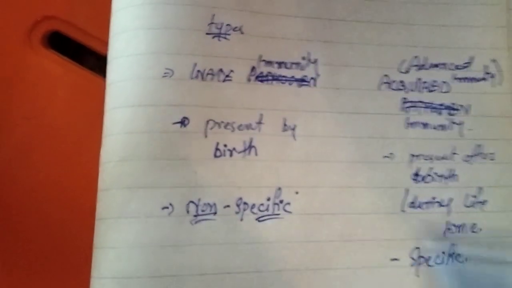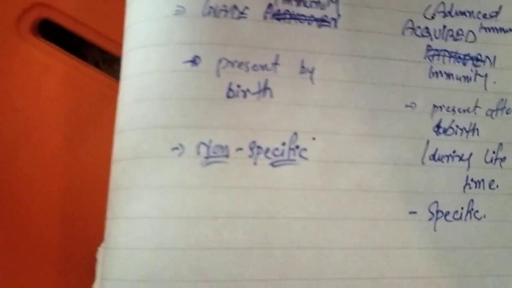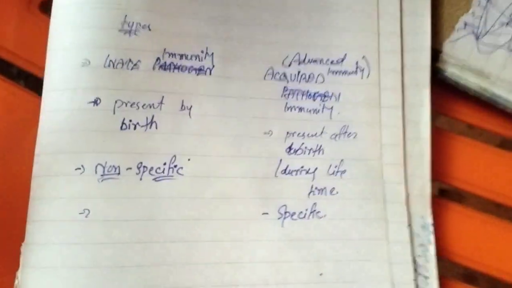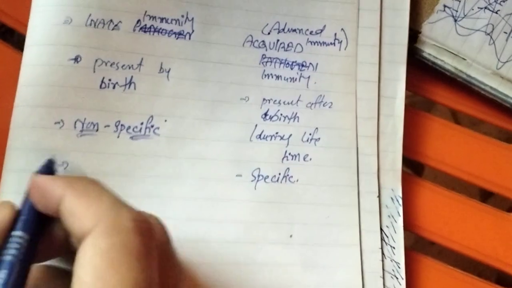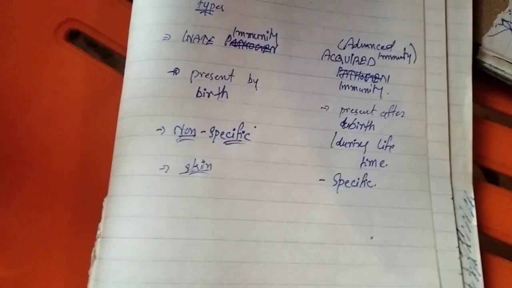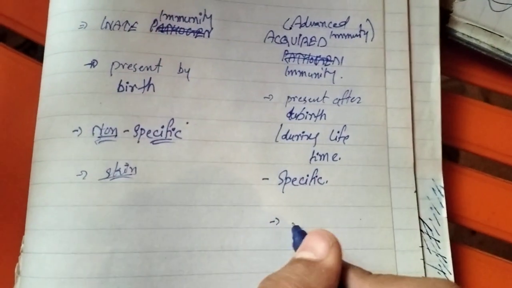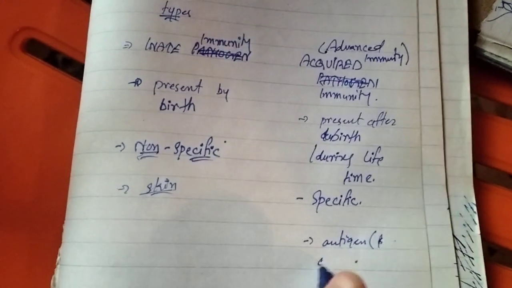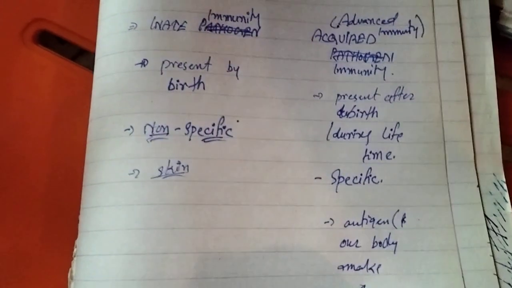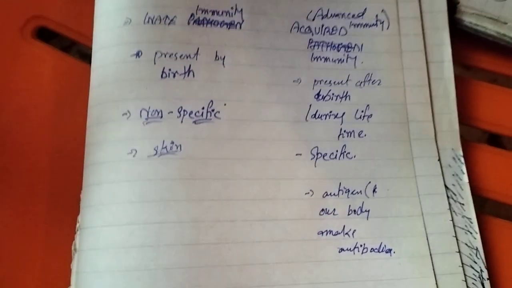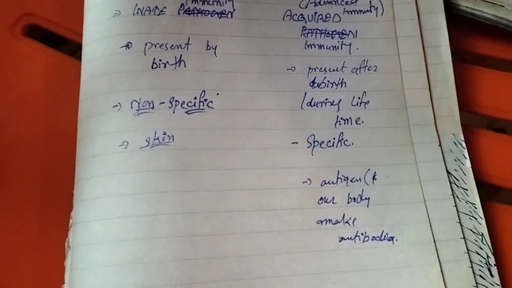It is non-specific and the other is specific. For example of non-specific innate immunity, we have skin, present by birth, and in this we have antigens, against which our body makes antibodies to fight them.